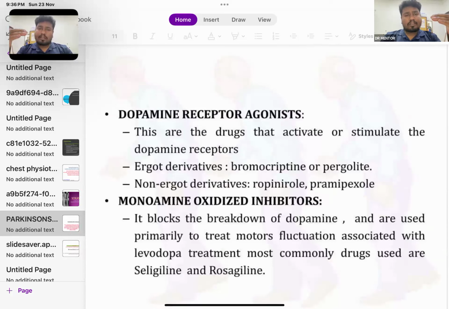Dopamine receptor agonists. So these are drugs that activate or stimulate the dopamine receptors. Stimulating dopamine alone is not enough. Dopamine receptors are the cells that accept the dopamine. So that also has to be addressed. Okay. Ergot derivatives,